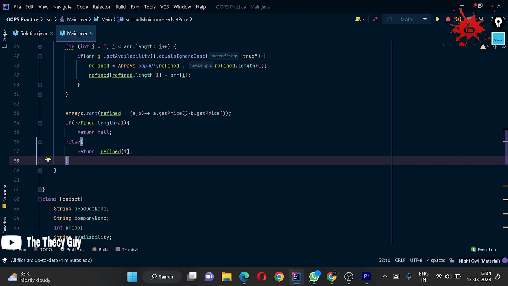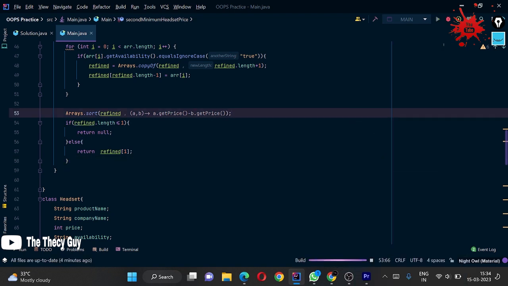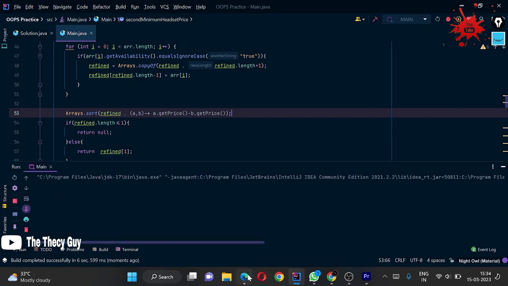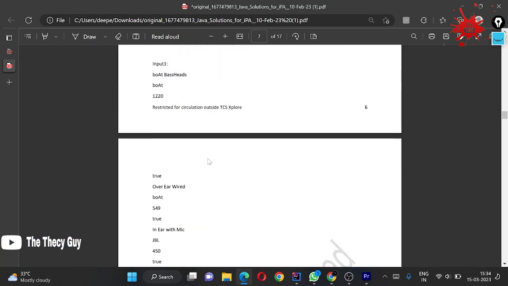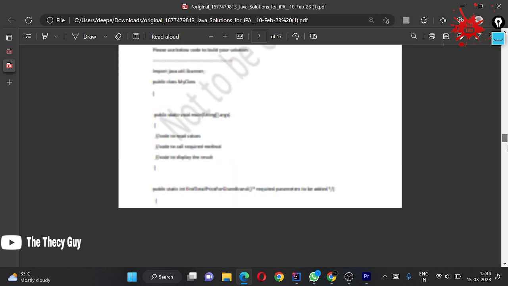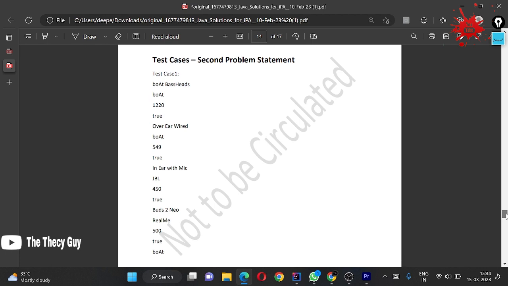But we have to return the second minimum. So we have just changed this variable, which makes our array correct. And now I hope we get a good answer. For test case one, let's check it out. Yeah, so here is their solution and here is mine.